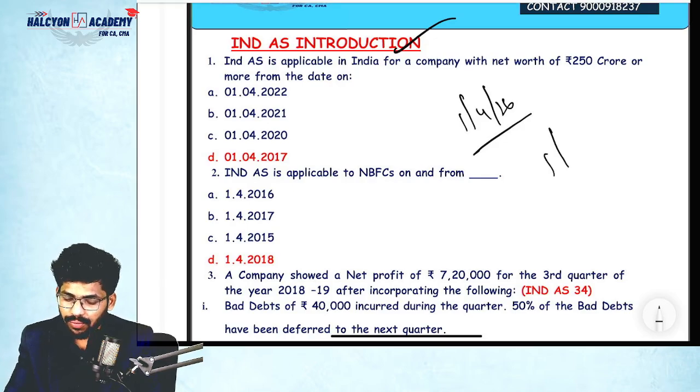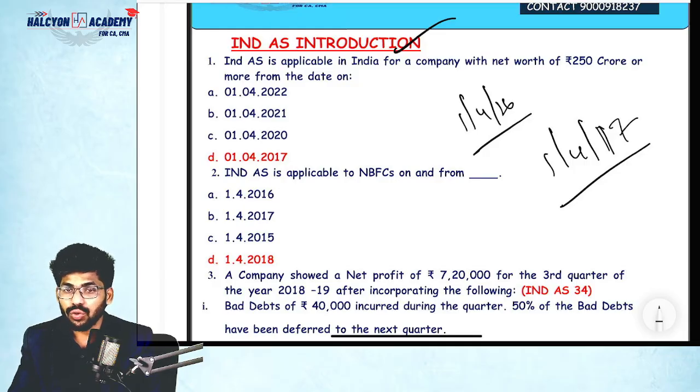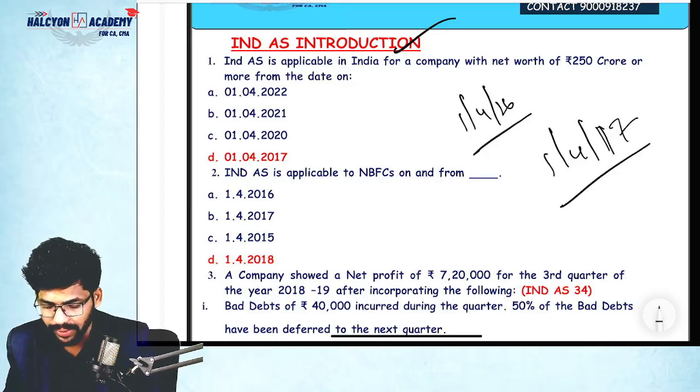From 1/4/2017, Ind AS applicable to listed entities irrespective of the limit, which means even if net worth is less than 500 crores, still Ind AS will be applicable. But in case of unlisted entities, net worth should be 250 crores or more. Exactly 250 is also applicable, guys. Please don't forget that.